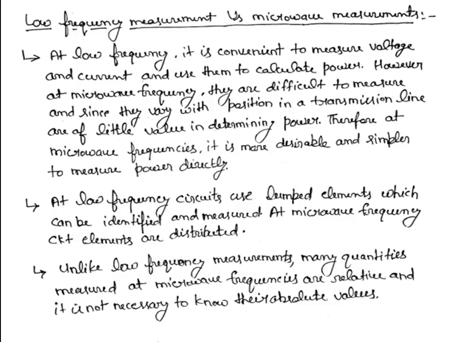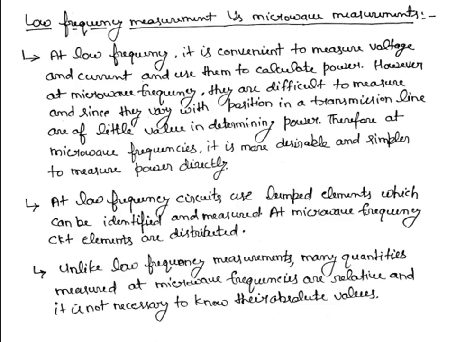Unlike low frequency measurements, many quantities measured at microwave frequencies are relative and it is not necessary to know their absolute values. That means at low frequencies we are able to measure the absolute value of voltage and current, and by measuring the value of voltage and current we are able to measure the absolute value of the power which is available in the circuit.